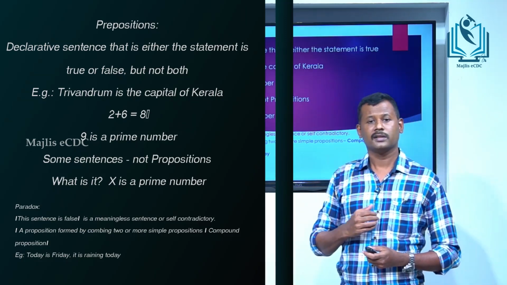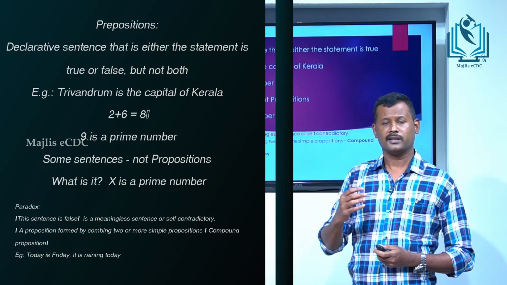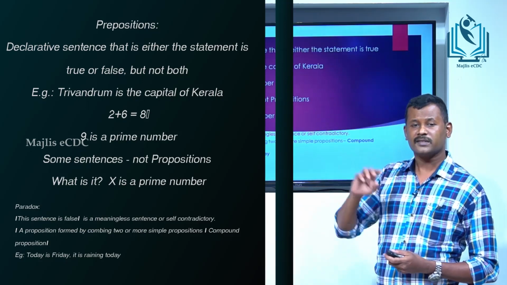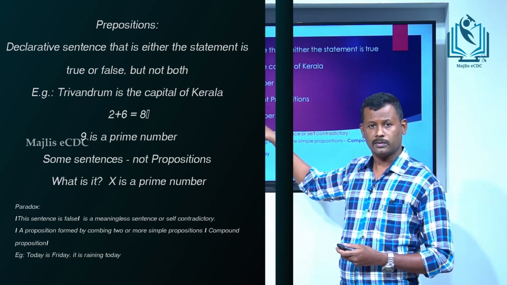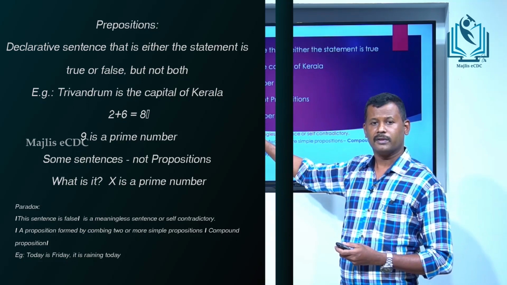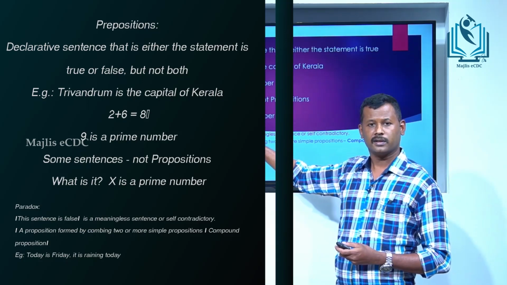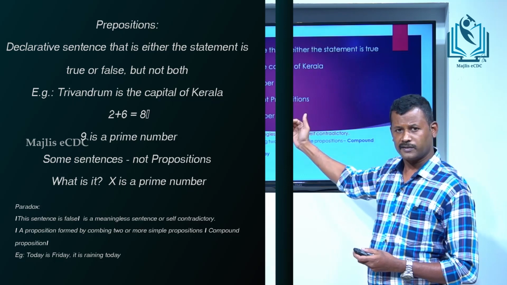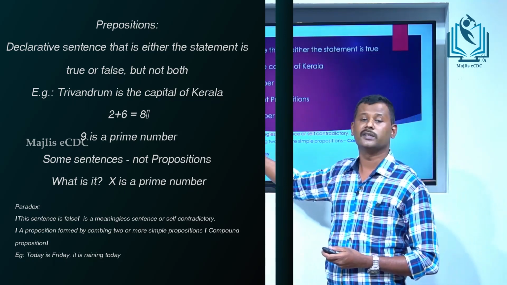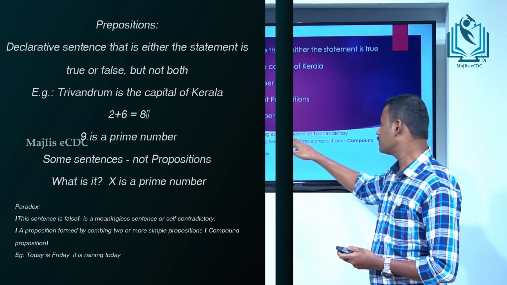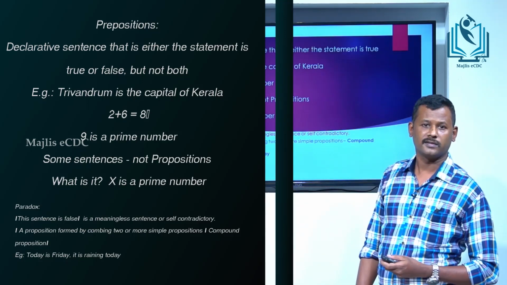We know that this is a sentence, but if the statement is true, then the statement is false. If the statement is false, then the statement is true. Therefore this sentence is self-contradictory.